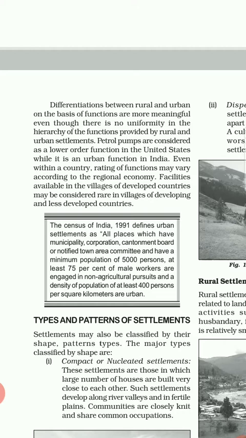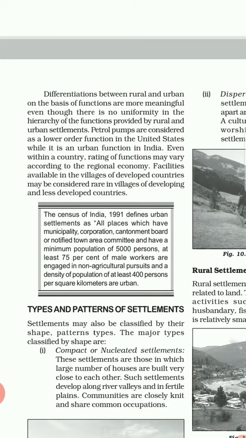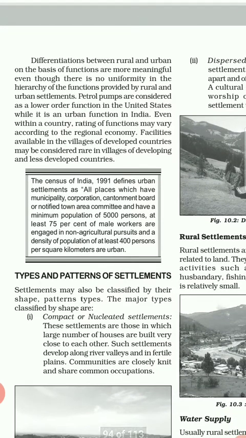Now let us know the Census of India 1991. It defines urban settlements as all the places which have a municipality, corporation, cantonment board, or notified town area committee and have a minimum population of 5,000 persons, at least 75% of male workers engaged in non-agriculture pursuits, and a density of population of at least 400 per square kilometer. Types of pattern of settlement: basically it is divided into two major categories.